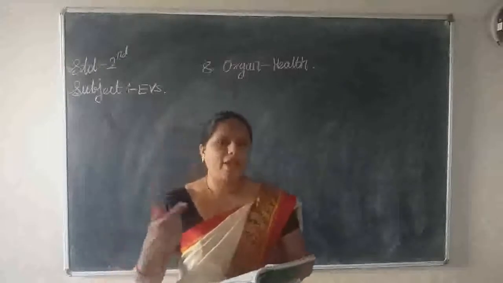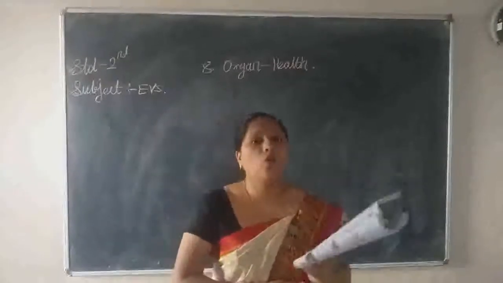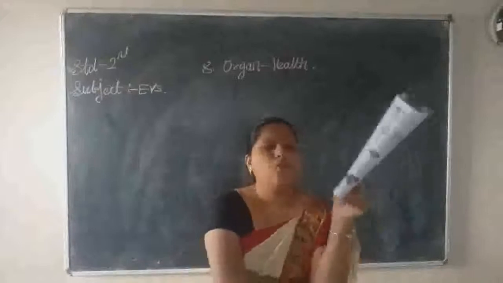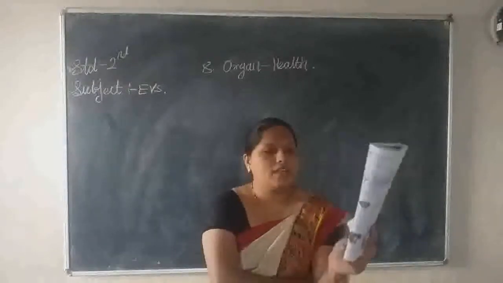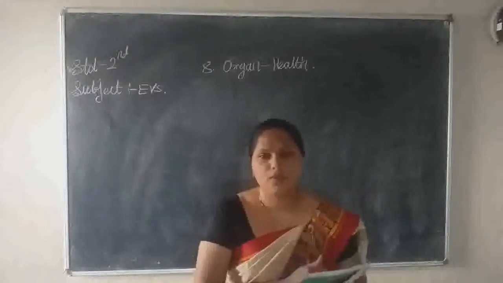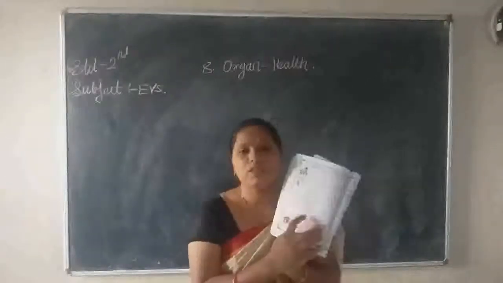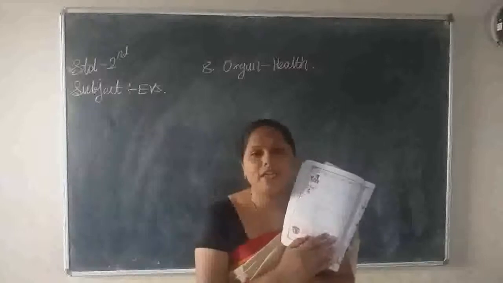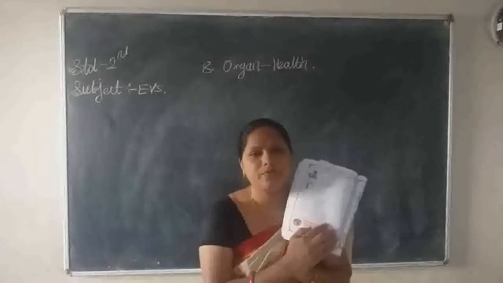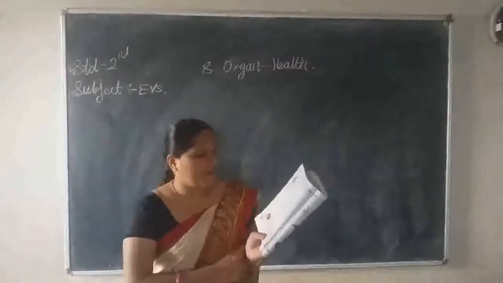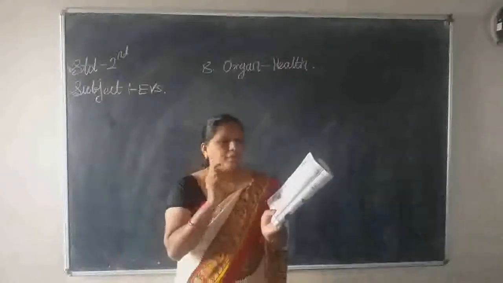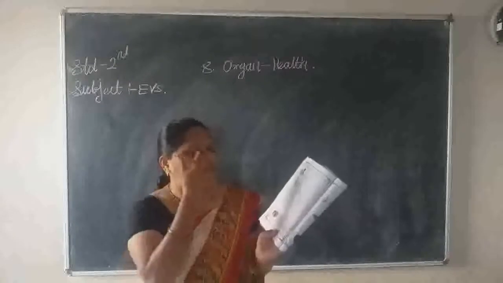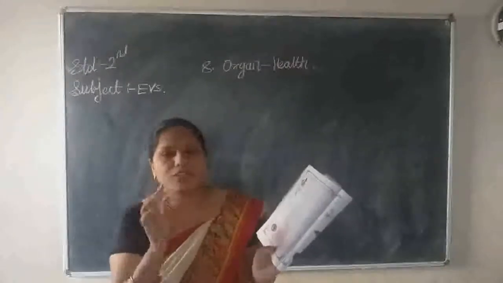I am black but not a crow. Next one, I am white but not a butter. Here the answer is eyes. Who am I? Eyes. Are you written? Okay. Why eyes? Because the middle part of our eyes is black, but it's not a crow. The side part of our eyes is white, but it's not a butter.